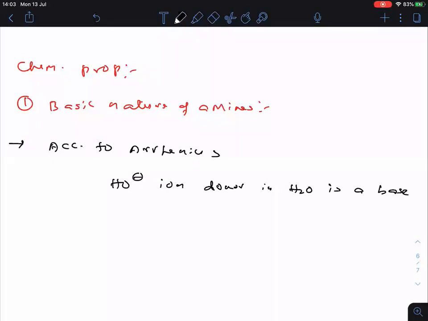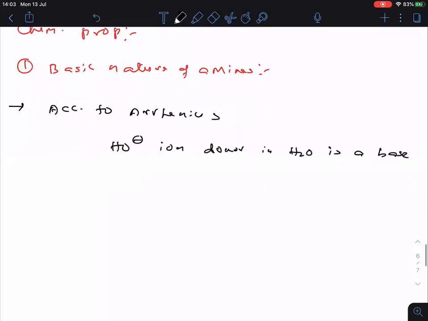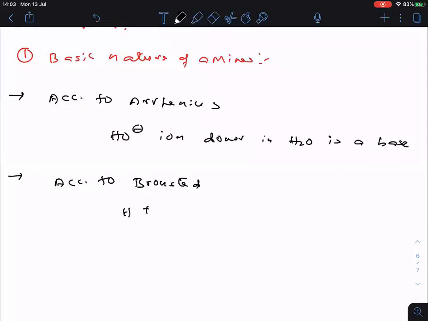These theories you already know, no need to explain once again. Next, according to Bronsted, a proton acceptor is a base.